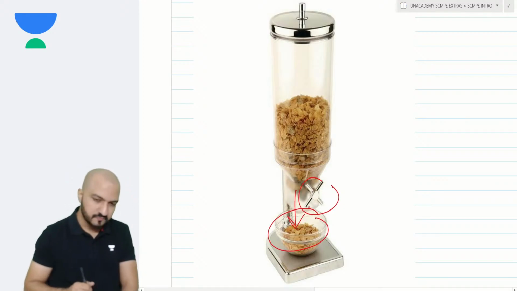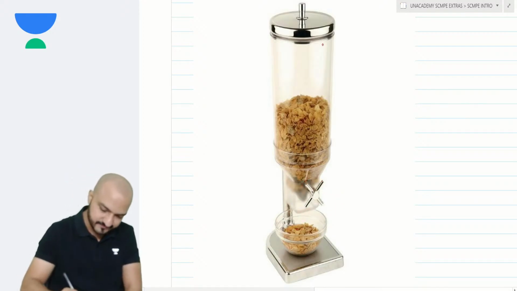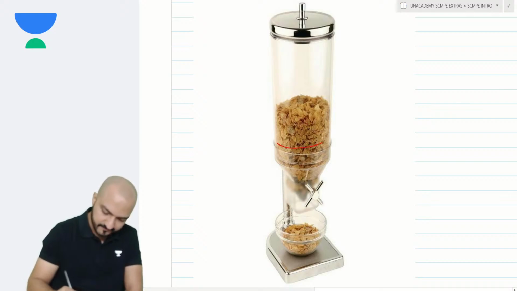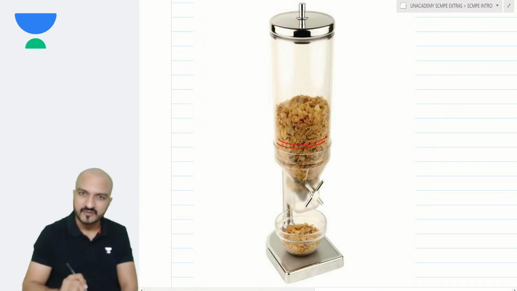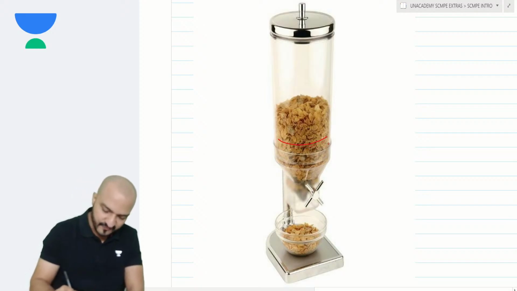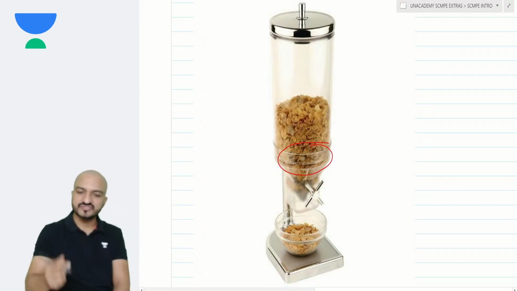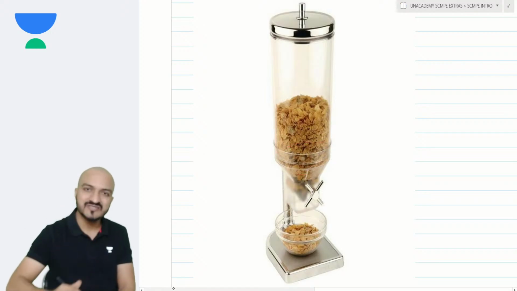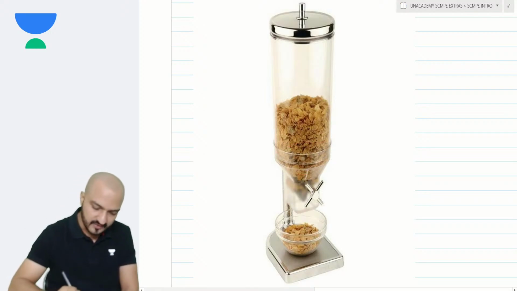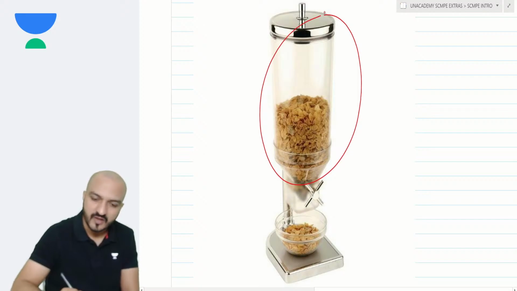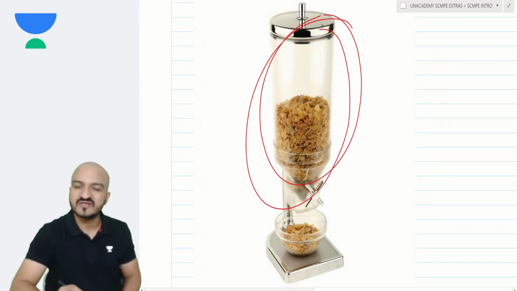Now, if this device is about to get empty, like at this point, then there are very few flakes existing in that device. What will the hotel people do? Well, the hotel employee, the waiter, needs to refill this container.